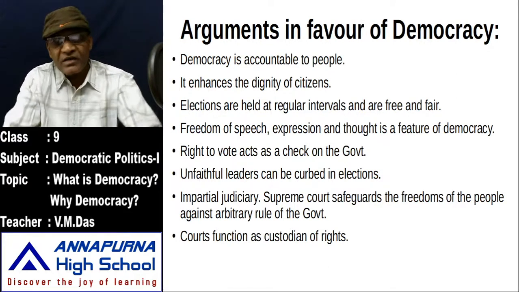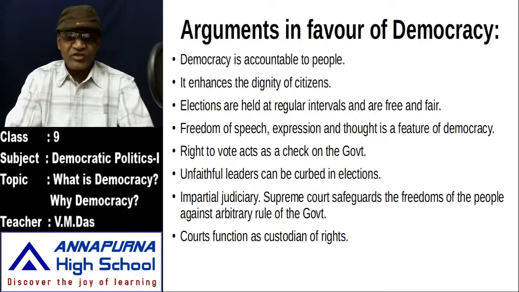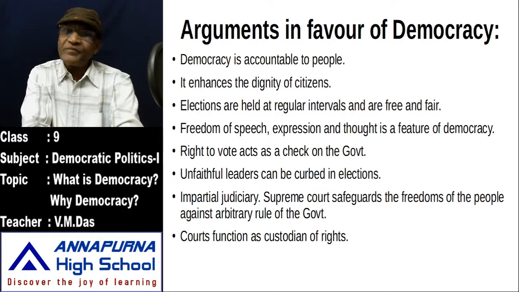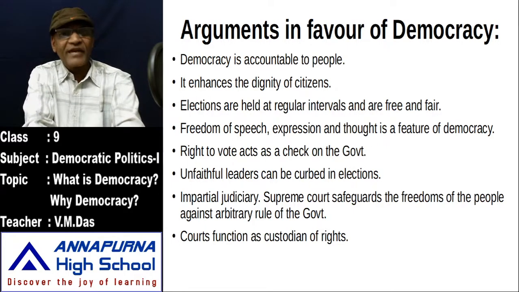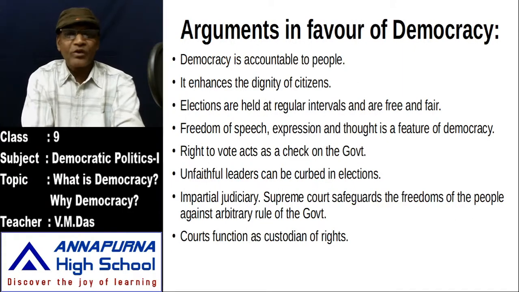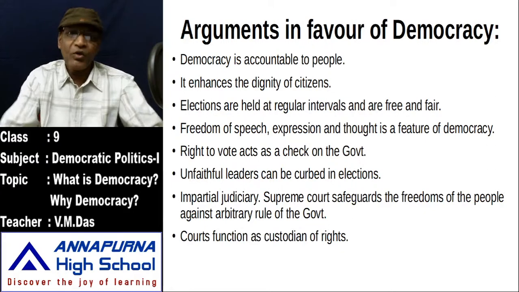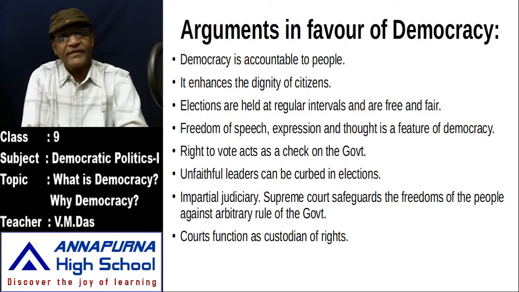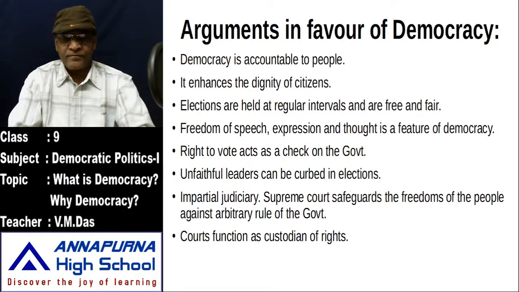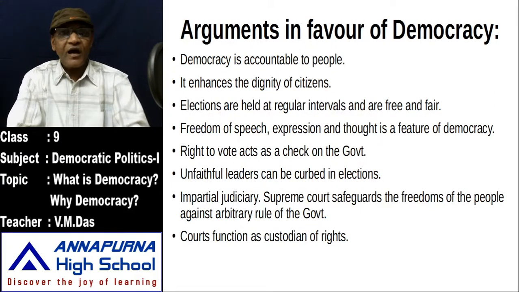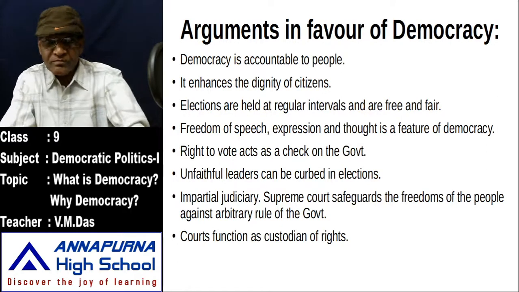After all, the rulers are elected by the people, or democracy is established by the people only. We know very well, people play a significant, vital role in democracy. Democracy revolves around the people only. It is a people's government. That is why democracy is ultimately accountable to people only. Yes, rulers have to be answerable. They are accountable to people only.